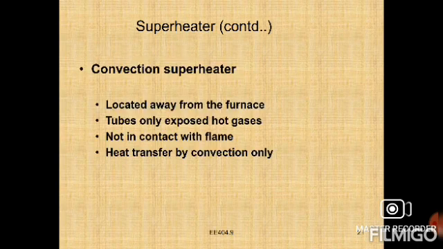So convection superheaters are located away from the furnace and exposed only to the hot gases, they are not in contact with the flame, and the heat of hot gases is transferred to the surface of superheater tubes by convection, right?